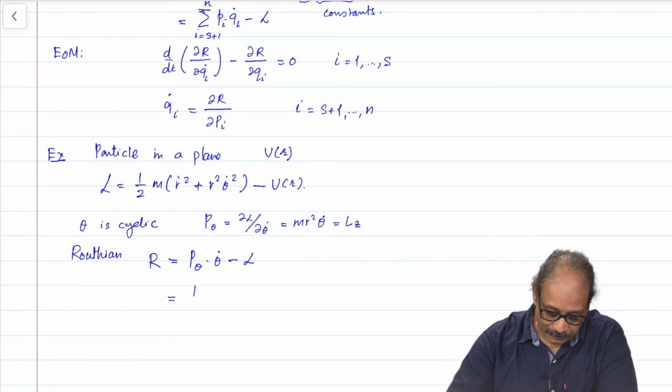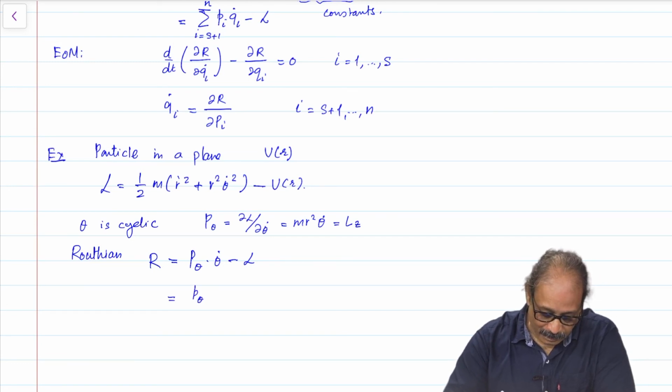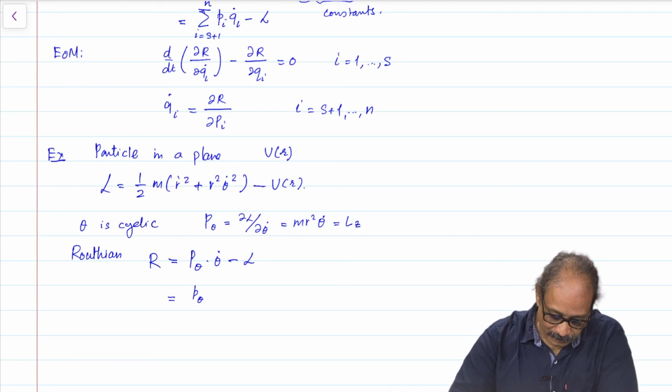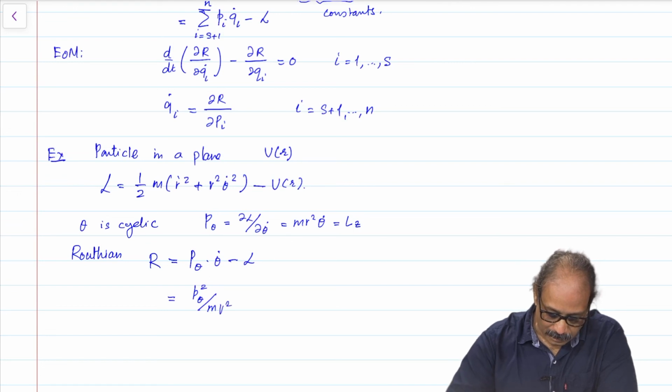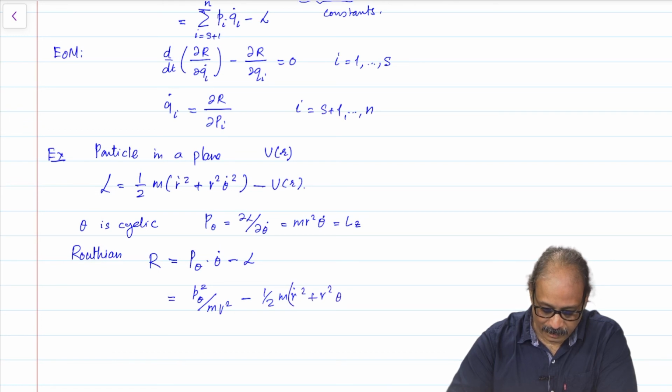This is nothing but p theta square divided by m r square minus the Lagrangian, which is half m (r dot square plus r square theta dot square) minus U of r.